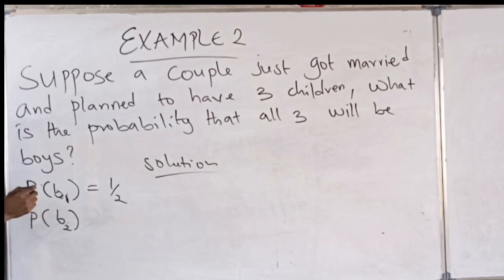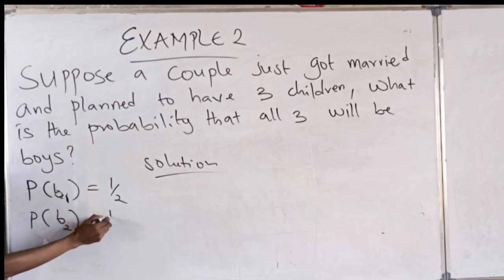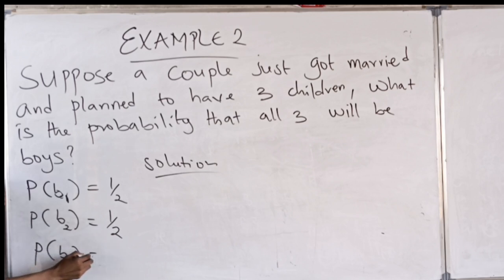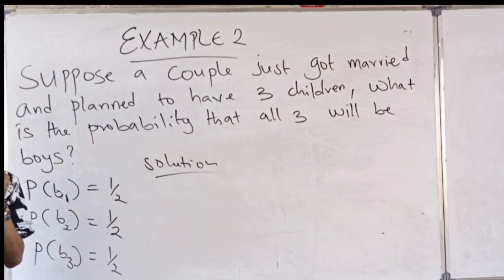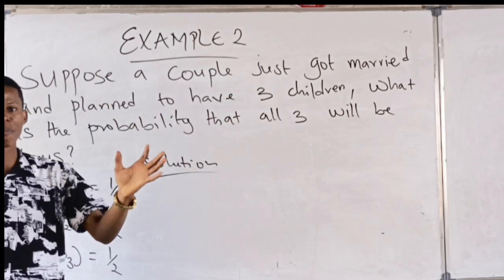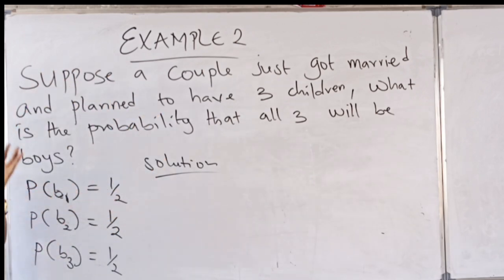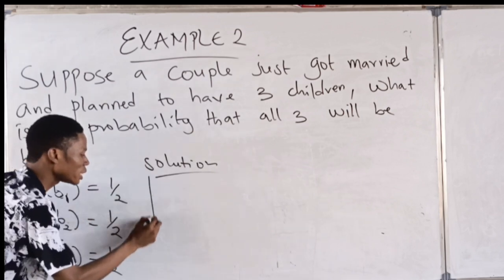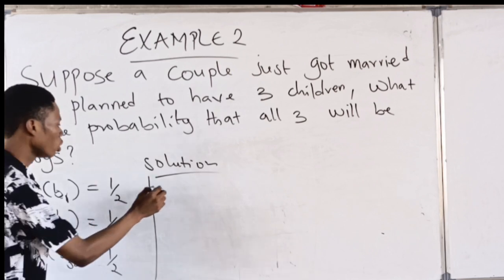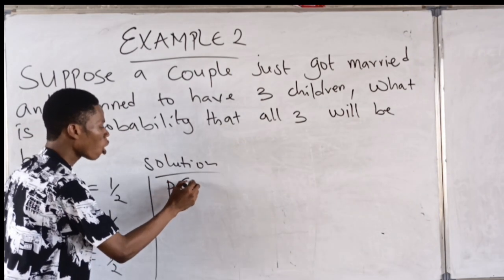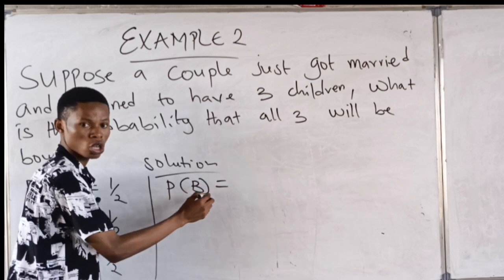What is the probability that the second child will be a male? 1 over 2, right? What is the probability that the third child will be a male? 1 over 2, right? Now, what is the probability that the first child and the second child and the third child will be a male? Remember, and, right? Because they say all 3, meaning that the first and the second and the third are all boys. So we now use the multiplication rule, because we are using and.